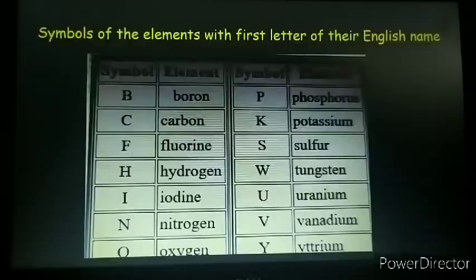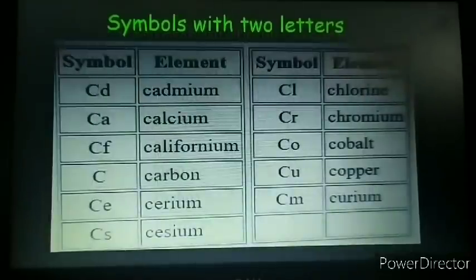Now, the second criterion for assigning the symbols was: if more than one element has the same first letter, then what should be done? The first two letters, or the first letter together with any other letter, can be taken as the symbol.